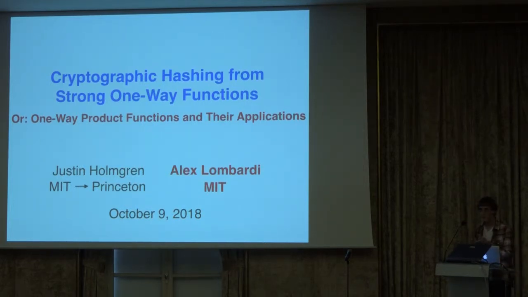So we consider two fundamental black box barriers in cryptography. One of them is proving hardness amplification for one-way functions, and the other is constructing cryptographic hashing. And somewhat surprisingly, we show that these two problems are related. That is, if you can solve the first, then you can solve the second. So for the rest of the talk, I'll explain what that means and how we do it.